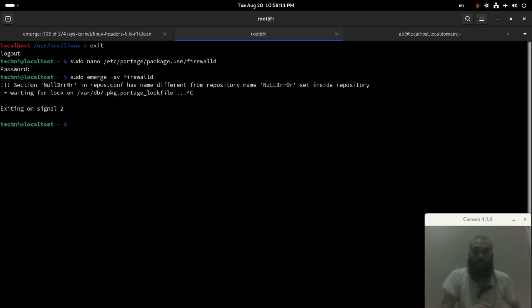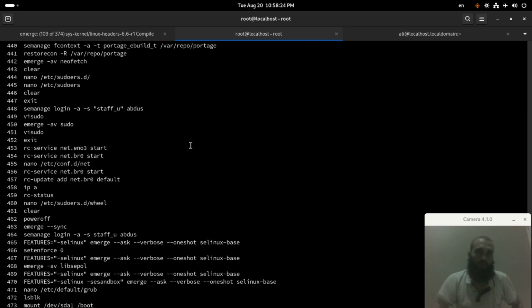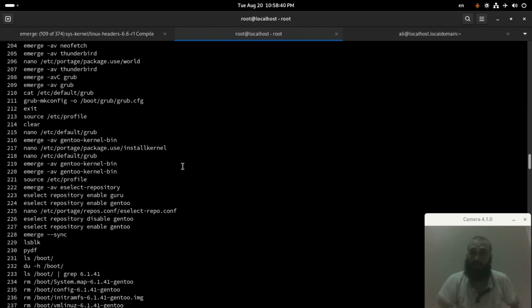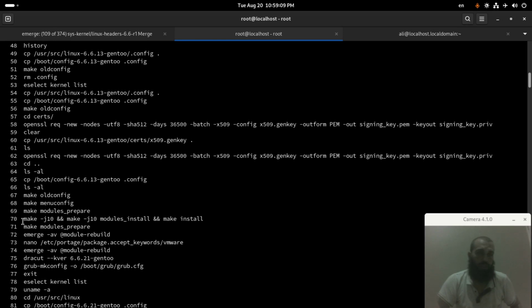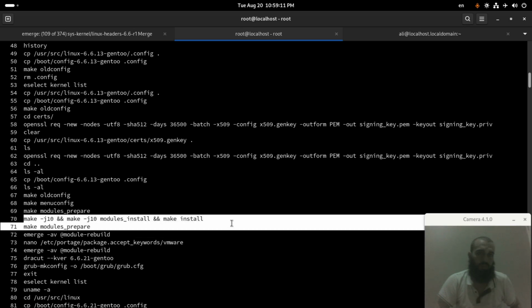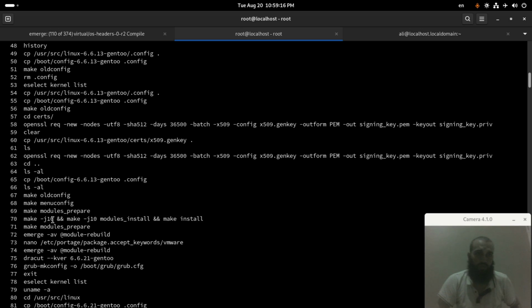Oh yeah, I forgot something. Don't forget to compile your kernel. This is after you select all the options for Firewalld. You simply run this command, but you change it to match the number of threads that you have on your system. The number after minus j should match the number of threads of the processor on your system.